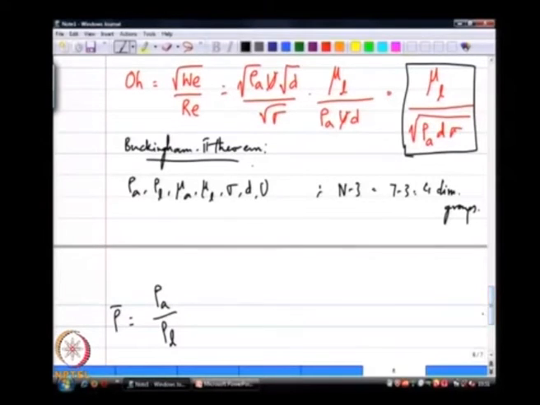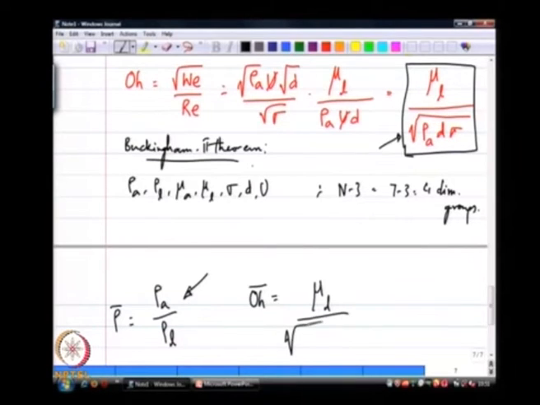Another way to think of this is I can take a combination of the Ohnesorge number that I have defined here and this definition of rho bar, and through some appropriate pairings of OH and rho bar, define another OH bar, which would be mu L divided by the square root of rho L d sigma, which would just be OH times the square root of rho bar.